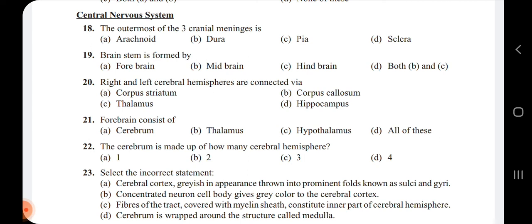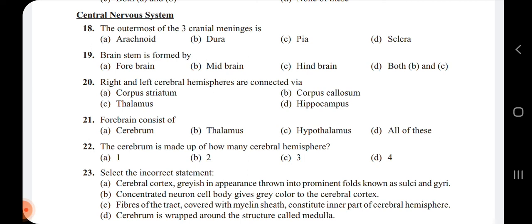19th one, the brain stem is formed by. So the brain stem is formed by forebrain, midbrain and hindbrain. All together they are going to form the brain. It is being formed with respect to the midbrain and the hindbrain. So that's why the correct answer is option D.